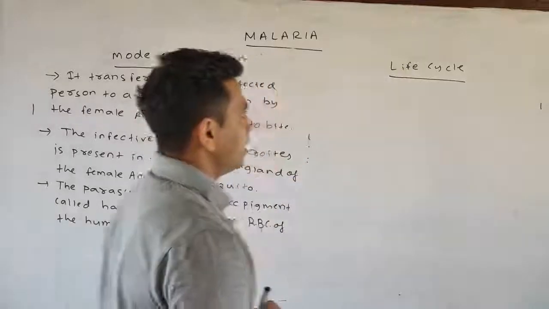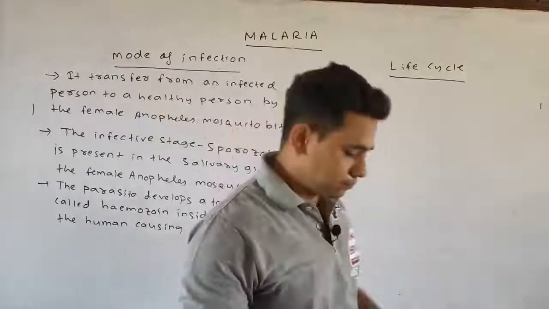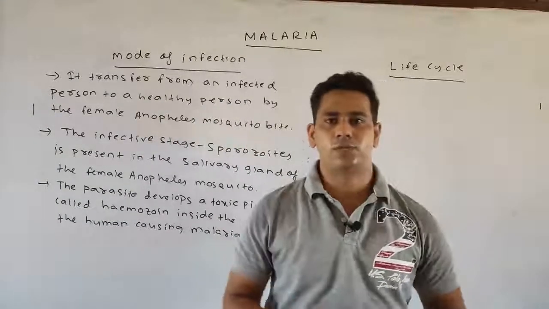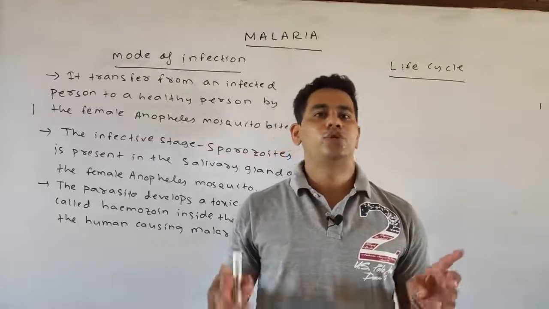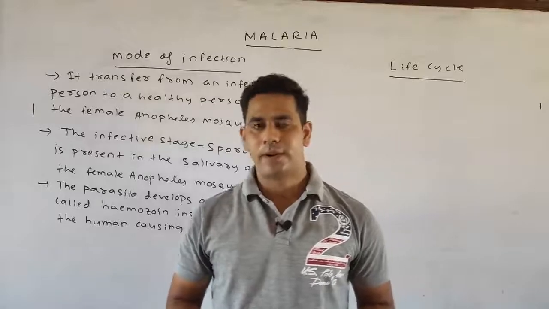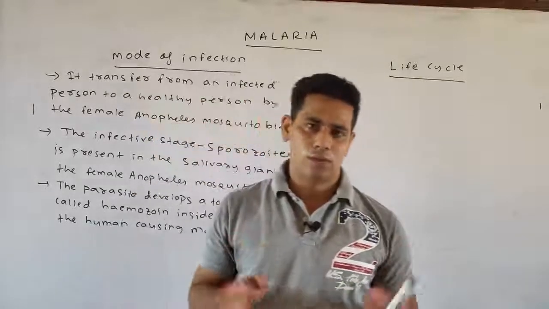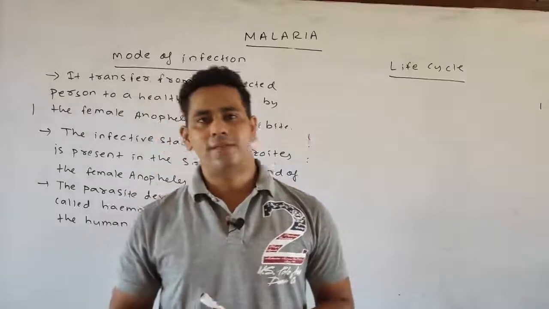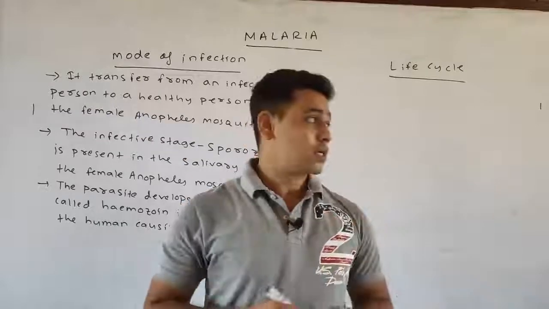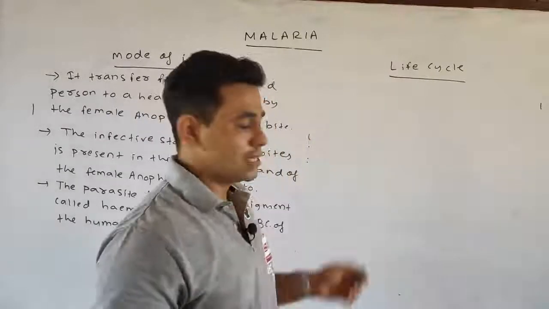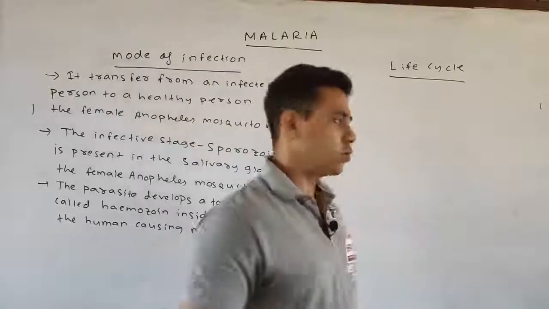Okay. Next, come to your life cycle. The life cycle of the Plasmodium is digenetic and triphasic. Digenetic means it requires 2 hosts to complete its life cycle. The primary host is the female Anopheles mosquito, and the secondary host is the human being. Why is it called triphasic? Because this life cycle consists of 3 phases: schizogony, gametogony or gamogony, and the third one is sporogony.